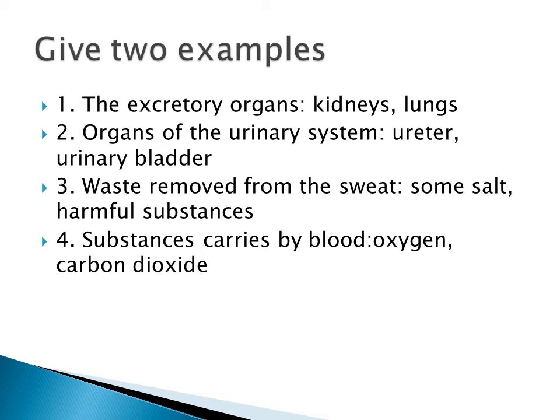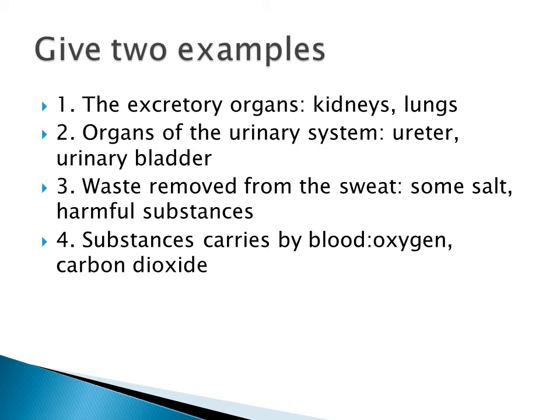And then give two examples for the following. First one, excretory organs. Two examples of excretory organs: kidneys and lungs. You can write urinary bladder also or skin also. And then organs of the urinary system. You have to write two names of the urinary system, ureter and urinary bladder.